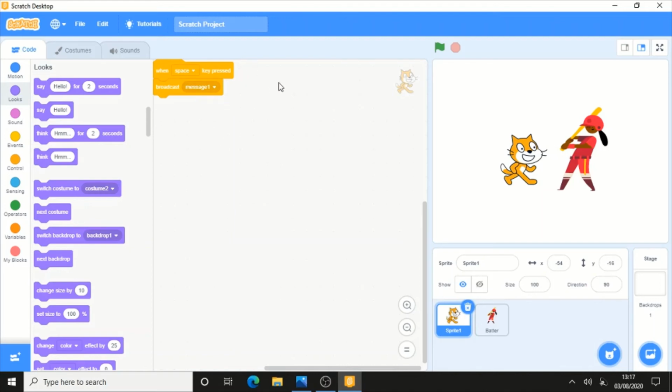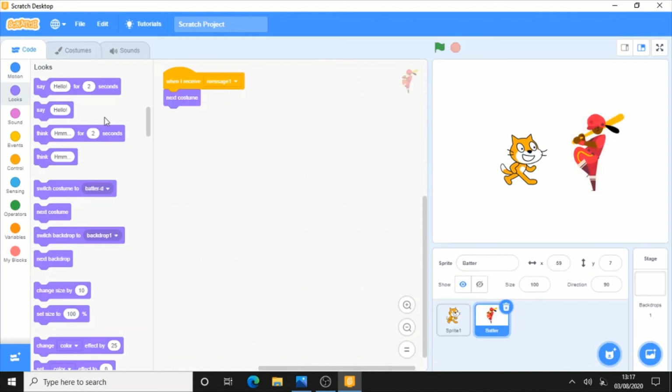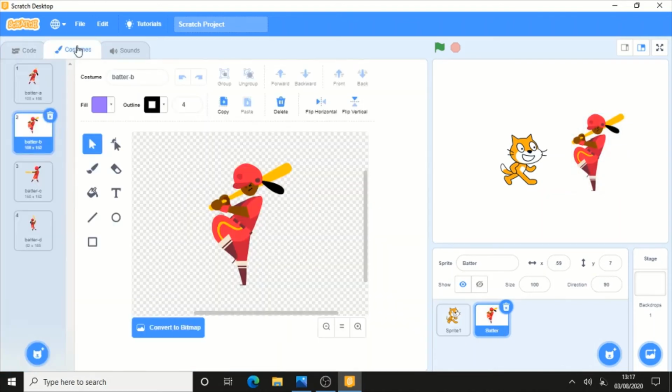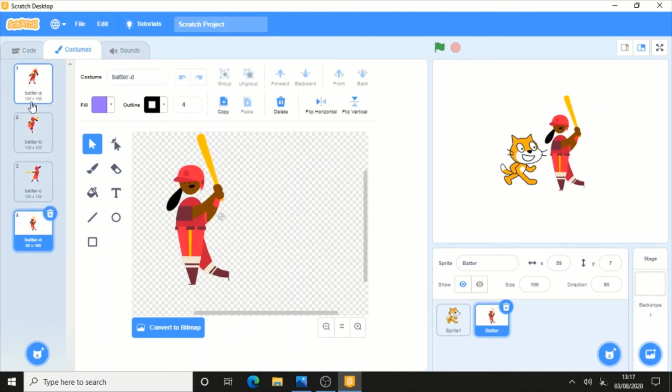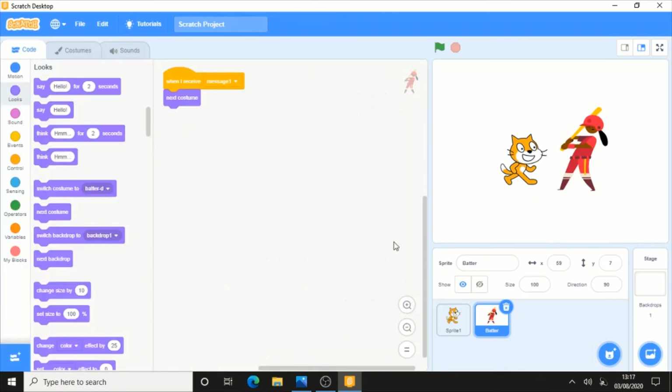Now when I press the space key, see what happens. The batsman changes its costume. As you can see, the costumes are like this one, this one, and this one. So when I go there, and now you see that when I press the space key, the batsman switches his costume.